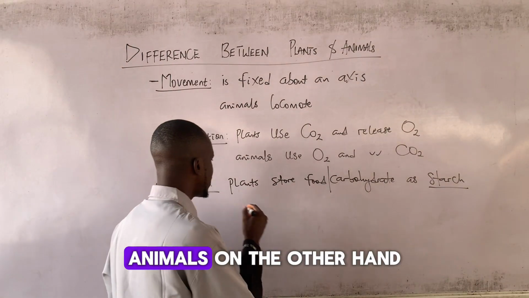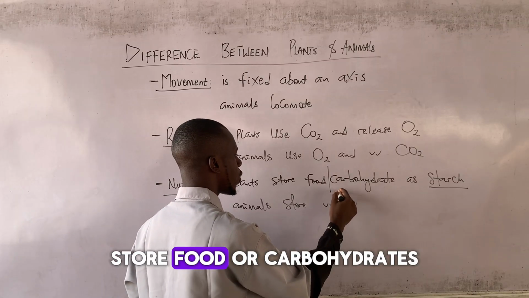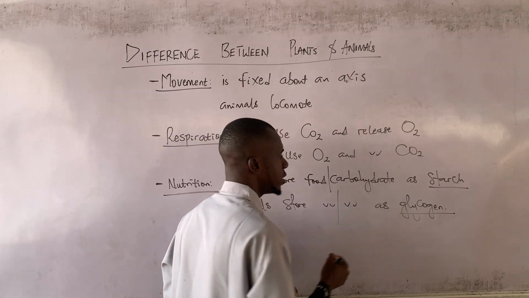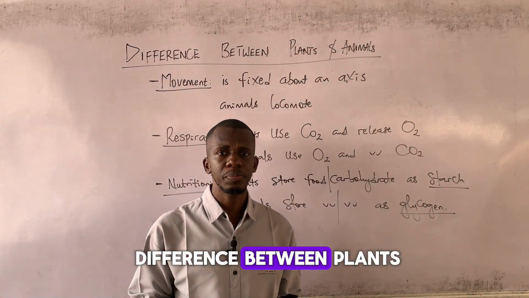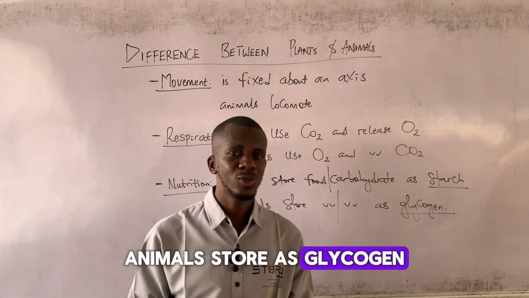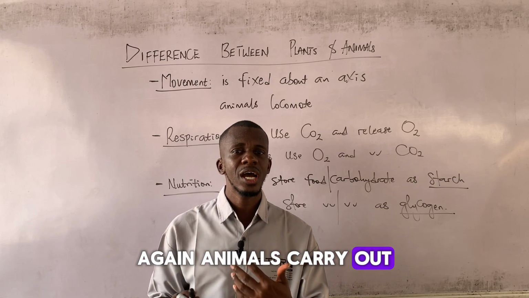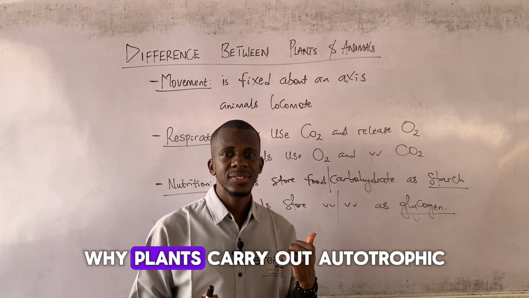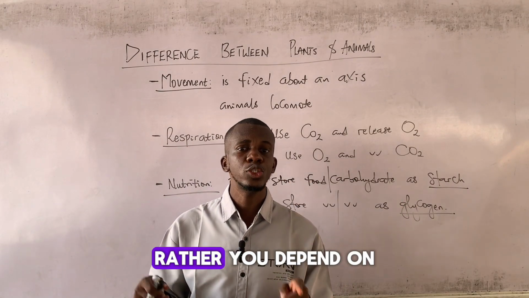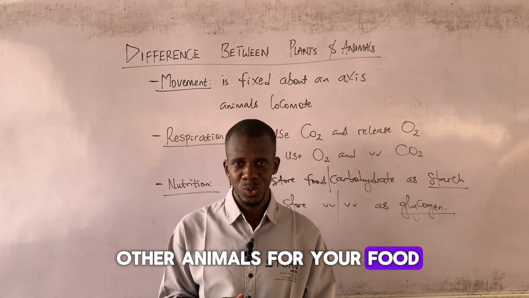Are we there? Now, animals, on the other hand, store food or carbohydrates as what we call glycogen. This is another major difference between plants and animals. Plants store as starch, animals store as glycogen. Good. So, again, animals carry out heterotrophic nutrition, while plants carry out autotrophic. In heterotrophic nutrition, you do not make your own food. Rather, you depend on other organisms such as plants and other animals for your food.